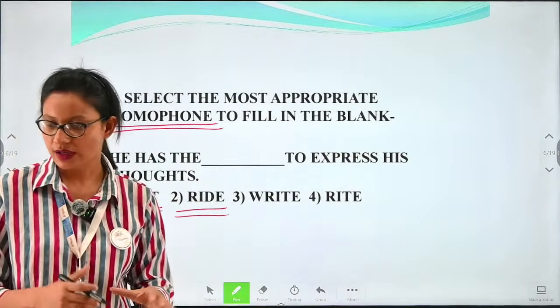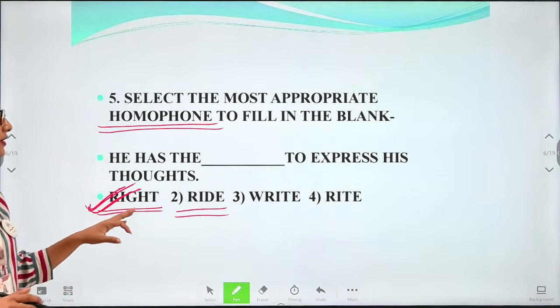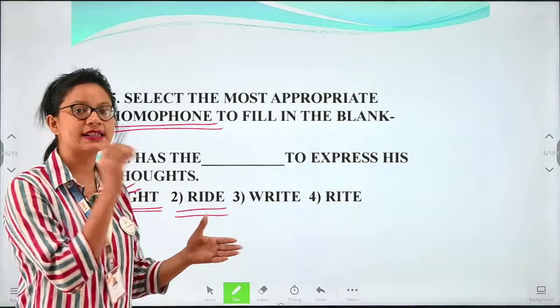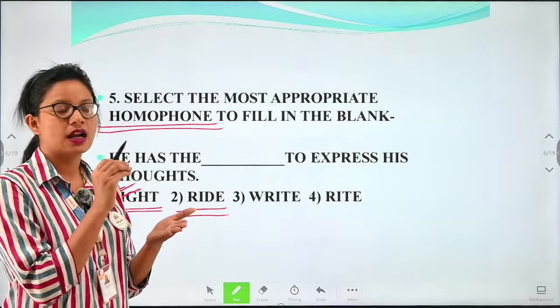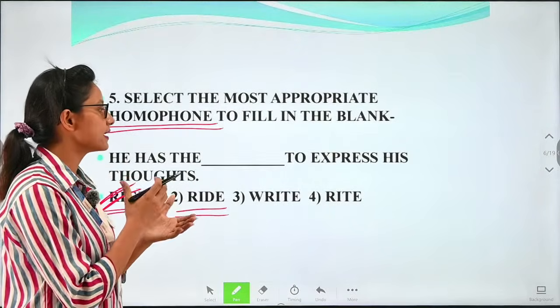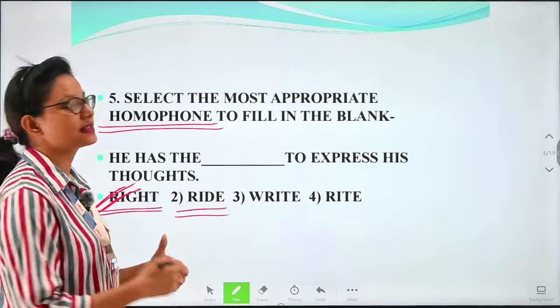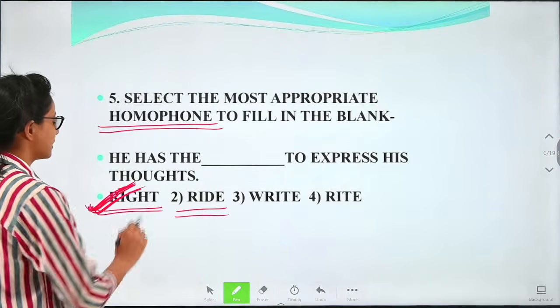So when we say "he has the right," it means he has that ability, he has that capability, he has that position that he can express his thoughts. So here the correct expression will be right.